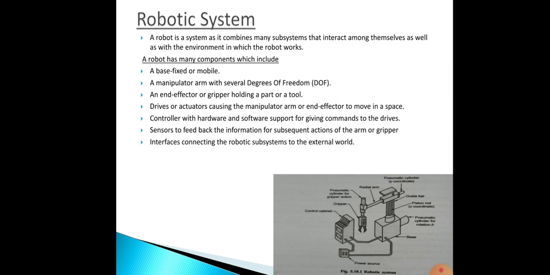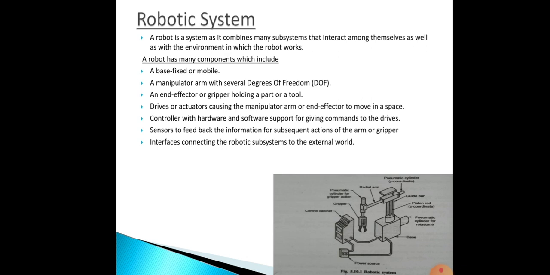Then next, an end effector or gripper holding a part or a tool. The end effector is for pick and place. Then next, drives or actuators causing the manipulator arm or end effector to move in space.